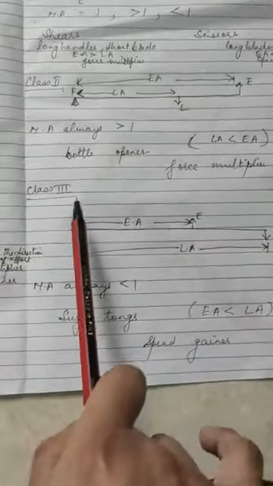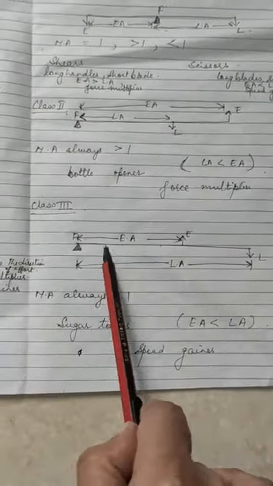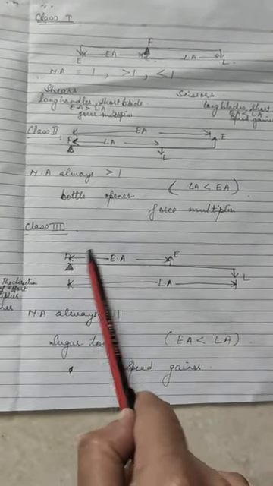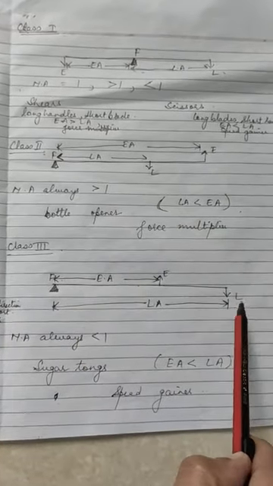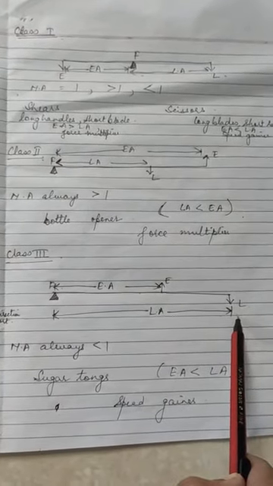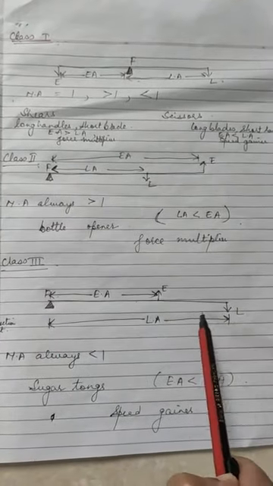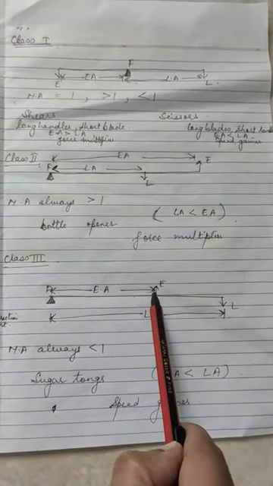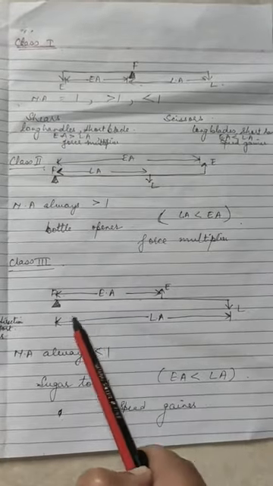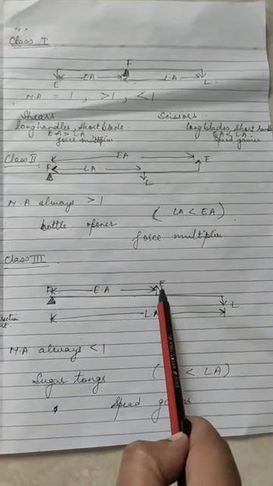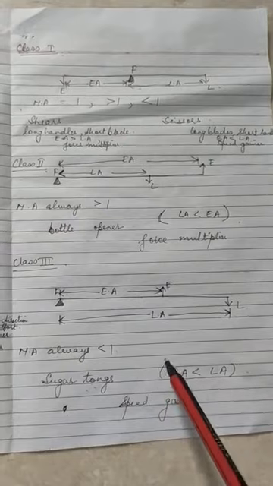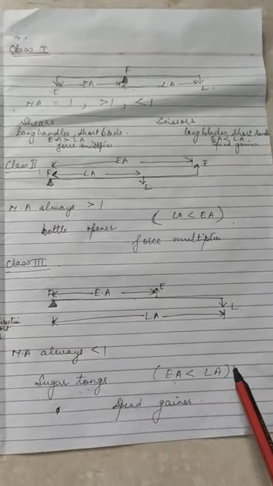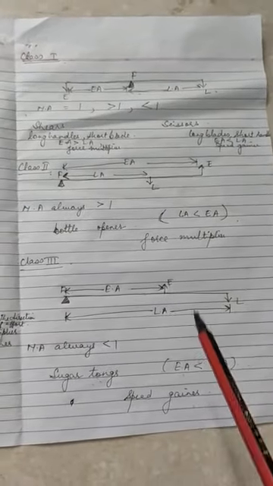Now let's take class 3 lever. Class 3 lever, in which fulcrum is at one end and load is at other end, and effort is in between fulcrum and load. So therefore we can say load arm is always more than effort arm. Even if we shift effort here and there, load arm will always be more than effort arm. Therefore mechanical advantage is always less than 1. Let us take one example. Here sugar tongs. Sugar tongs is having effort arm less than load arm. So that means it acts as a speed gainer.